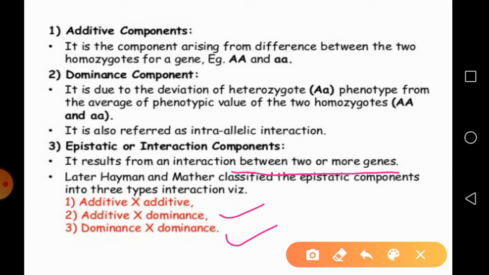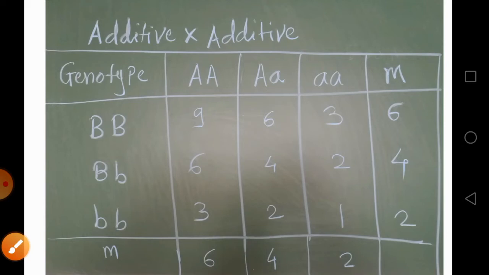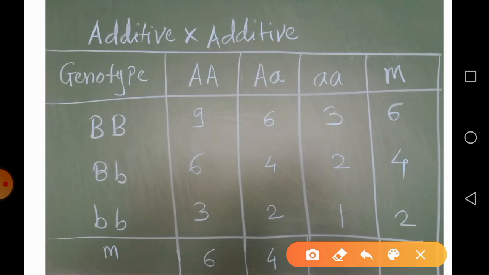One by one we are going to see these. First, the additive into additive component. Through this picture, I will explain what is meant by additive into additive interaction. Here we have two gene pairs, capital A and capital B, and both genes are working as additive genes.